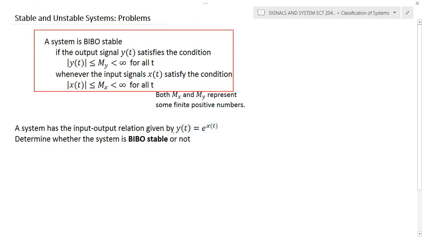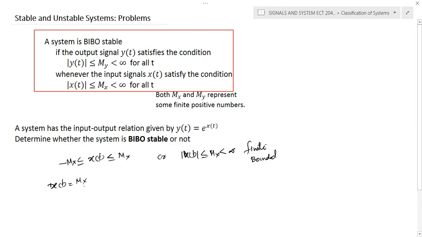Now we'll consider another question. y of t is equal to e raised to x of t. Here also we need to check the BIBO stability. Assume that the input signal x of t is bounded between the value minus mx and mx. Or we can write in another way, modulus of x of t is a finite quantity, or we can call it a bounded one. And the maximum value of x of t is mx.